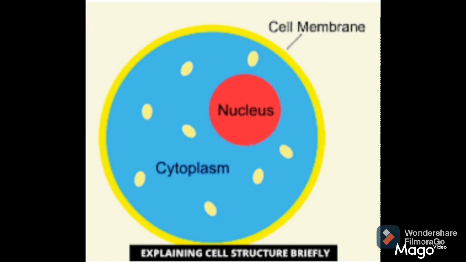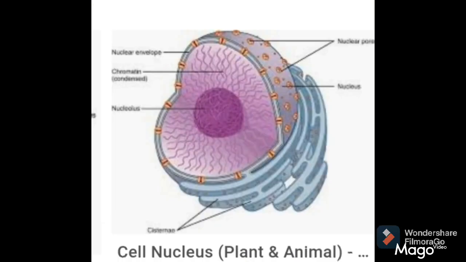Then, you can see in the diagram at the center nucleus is present, and in between nucleus and cell membrane jelly like substance is present which we call cytoplasm, and many cell organelles are just embedded into that cytoplasm. So today we are going to study about that cytoplasm and nucleus. So we will start from nucleus.